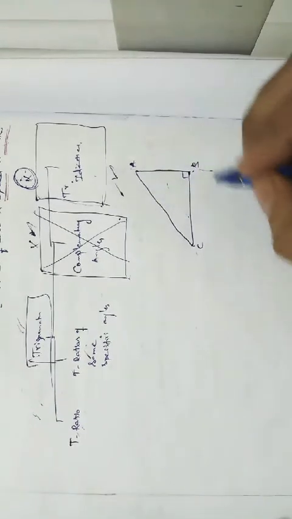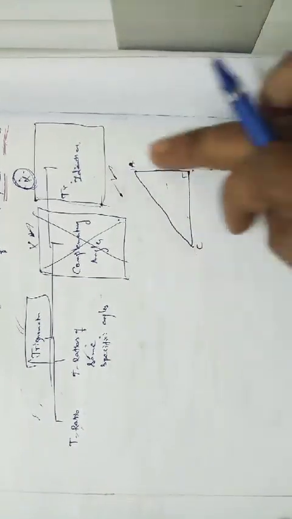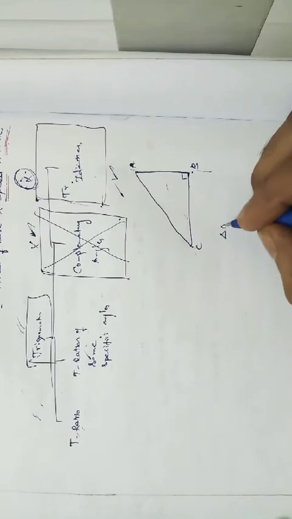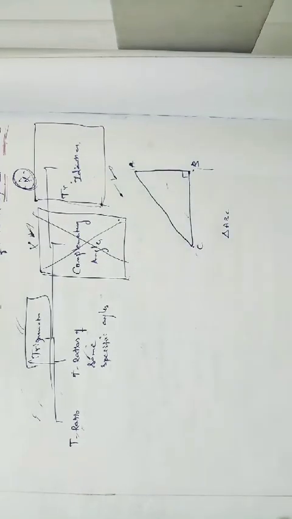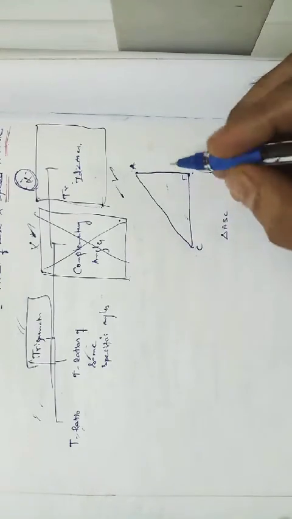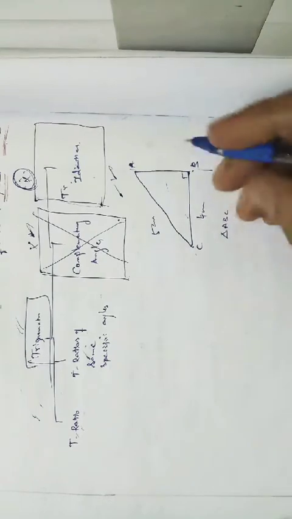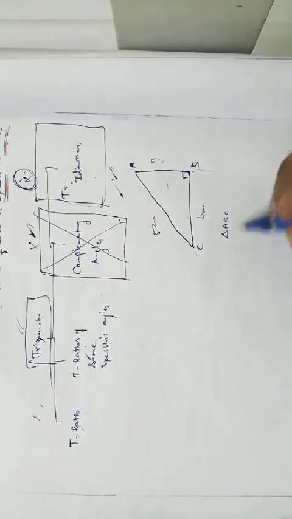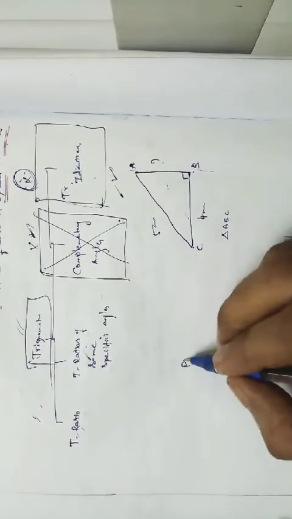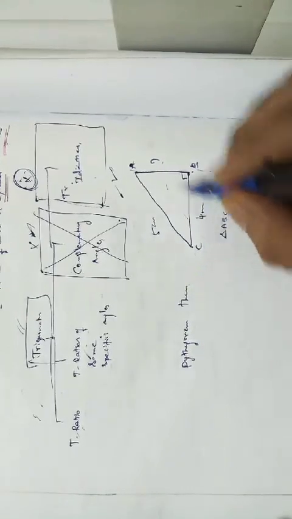See, it's a right angle triangle, right? I have just formed it as a right triangle, ABC. If you know any two sides, then we can find the third side, right? Suppose it is 4 centimeter and it is 5 centimeter. Then we can find the length of AB by using the Pythagoras theorem property, right?